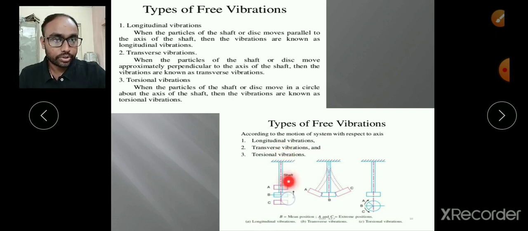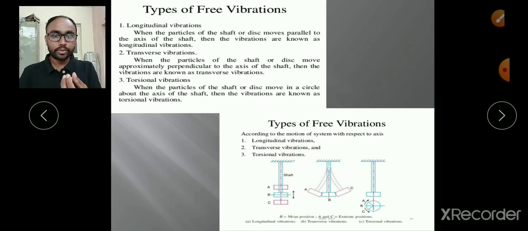In the first diagram, longitudinal vibration means, let us consider the simple pendulum, where the bob is not attached to a string but to a spring, and that bob is taking vibrations in the vertical direction, along the axis to which it is fixed. It is taking the vibrations parallel to the axis of the shaft where it has been fixed, and that is what we call longitudinal vibrations.